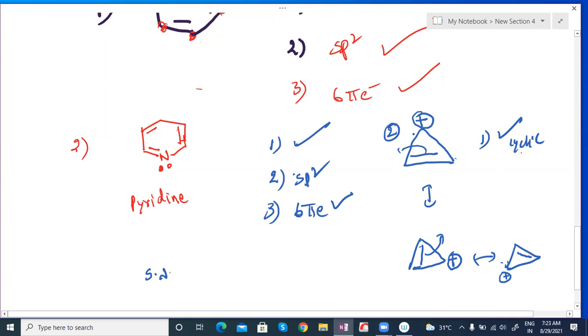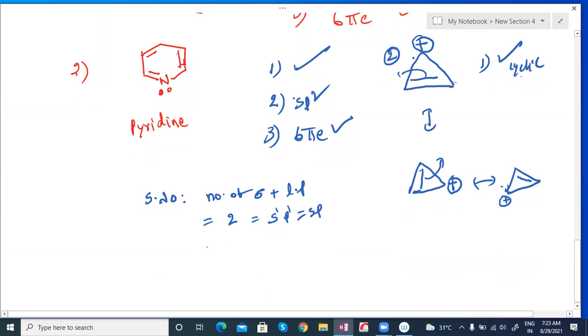Hybridization or steric number, I think I provided one formula. Steric number equals the number of sigma bonds plus lone pairs. If the steric number is 2, that indicates s power 1 p power 1, nothing but sp hybridization.